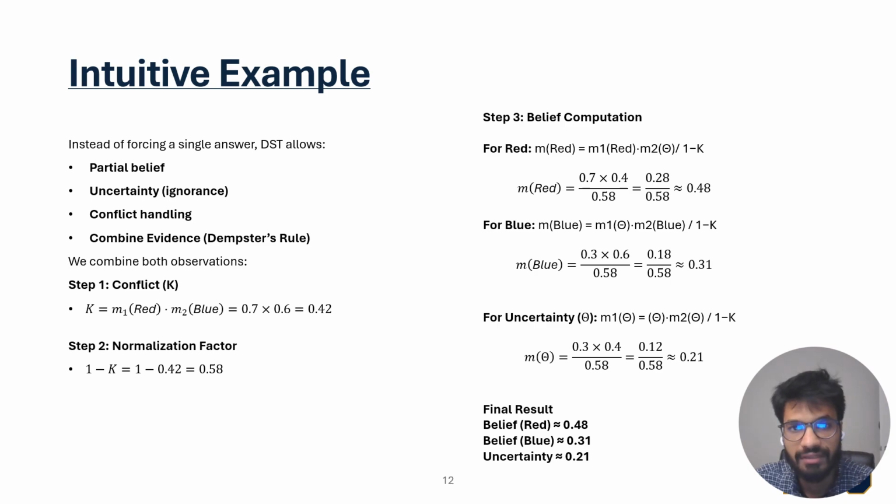Here we combine both observations using Dempster's rule. First, we calculate the conflict between the two sources of evidence. Conflict occurs when one source supports red and the other supports blue. Then we normalize the remaining evidence and compute the final belief values. The final result gives belief for red, belief for blue, and remaining uncertainty. This example is important because neural network components can behave similarly. Some neurons may support the correct prediction, others may support incorrect behaviors, and some may be uncertain.